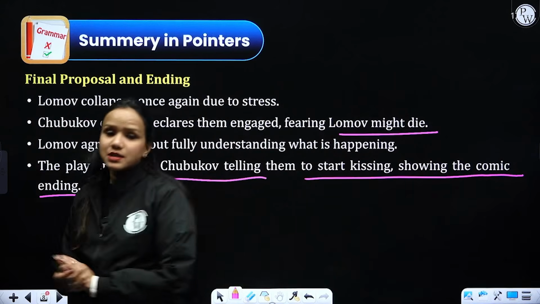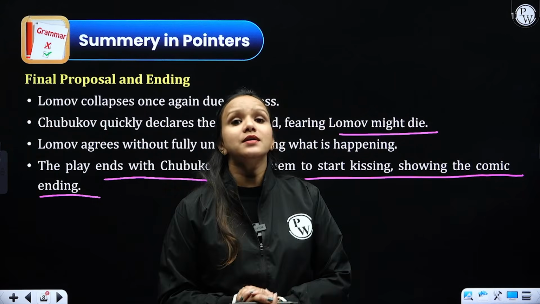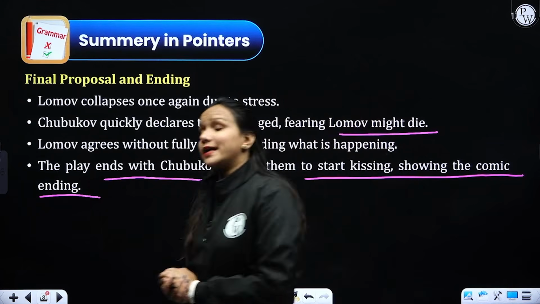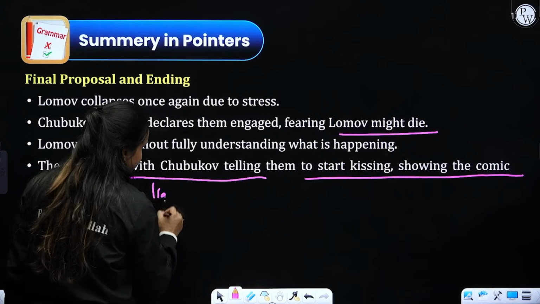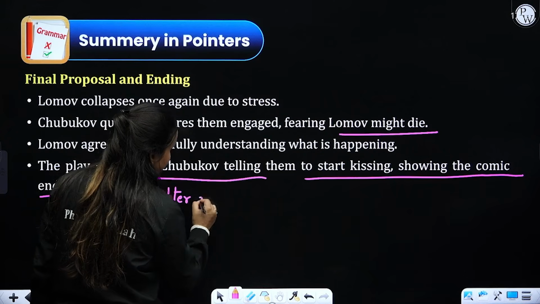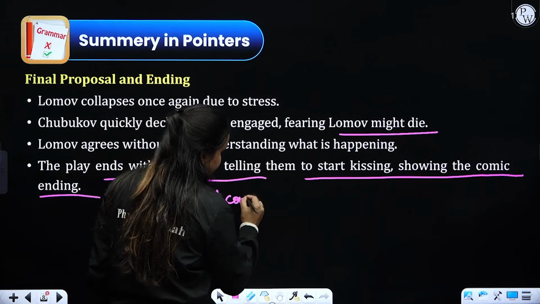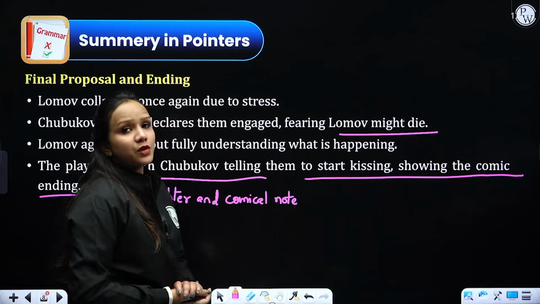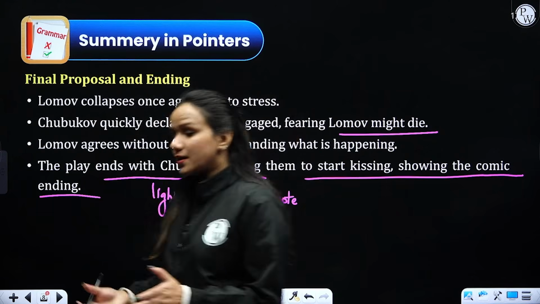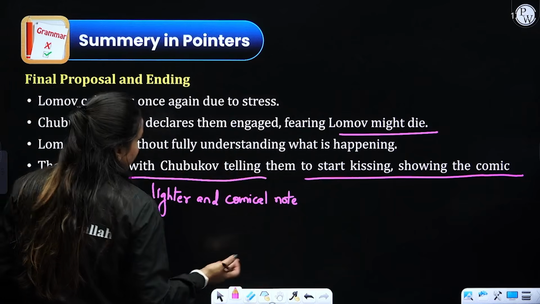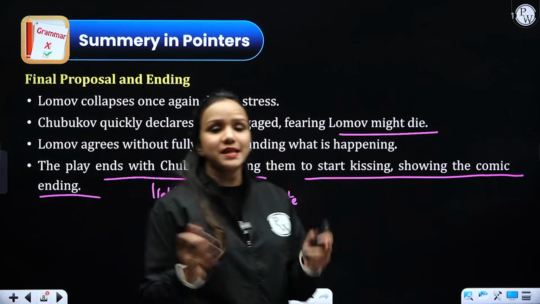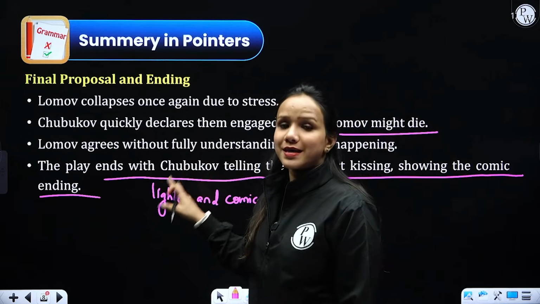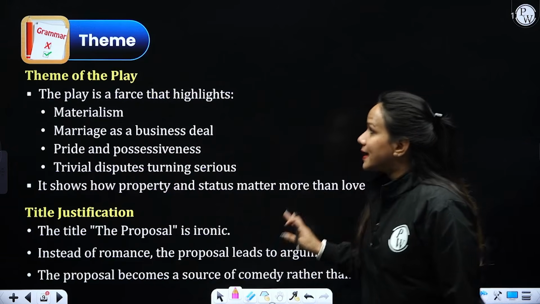So we could see that the play did not end on a sensitive or a serious note. Rather it ended on a very lighter and comical note. So these are some unusual things which do not happen in real life, right? So talking about a marriage proposal, talking about the deal, they considered marriage to be a very logical decision rather than being an emotional one, right?